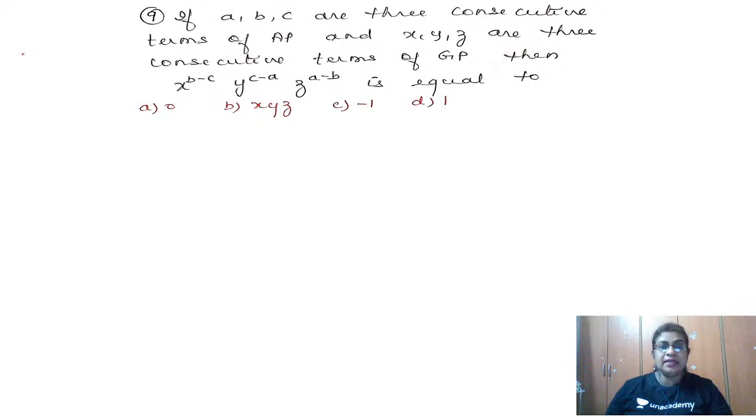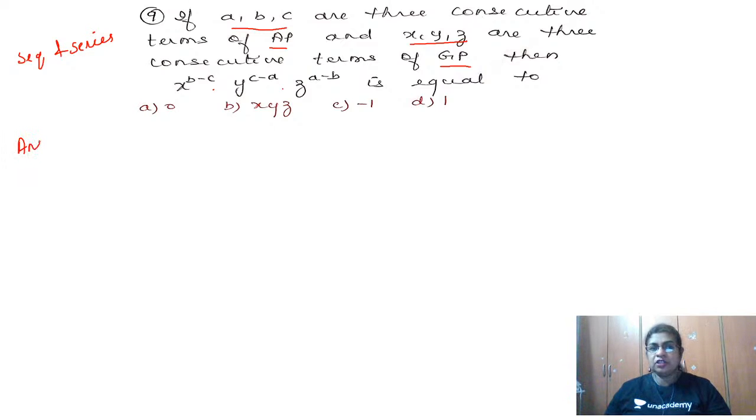This is nothing but from the sequence and series chapter. So what is given? A, B, C are 3 consecutive terms of an AP and X, Y, Z are 3 consecutive terms of a GP. Having that in mind, we have to find the value of X to the power B minus C into Y to the power C minus A into Z to the power A minus B, and check which option satisfies our answer. I will explain the same problem in 2 ways. One is just a shortcut, easy way. So let us see how to solve it easily in a shortcut way.